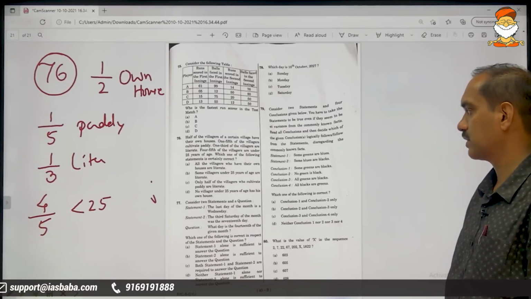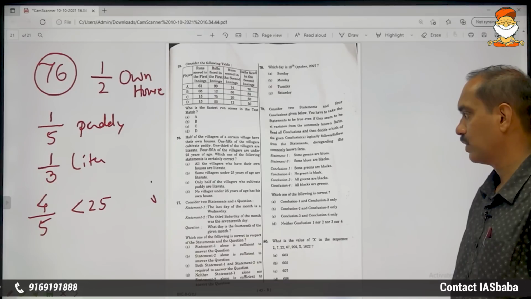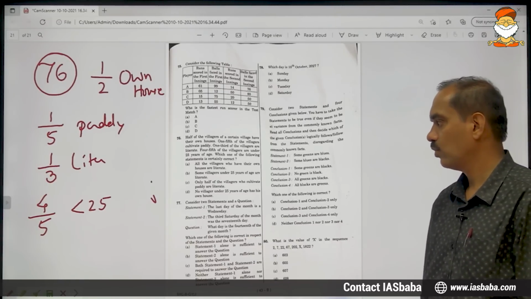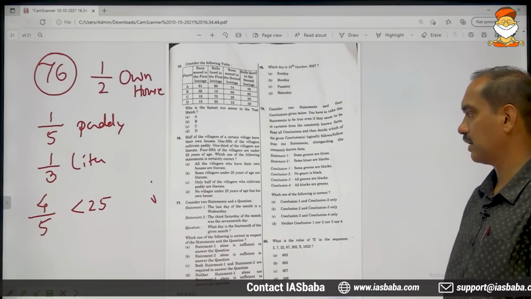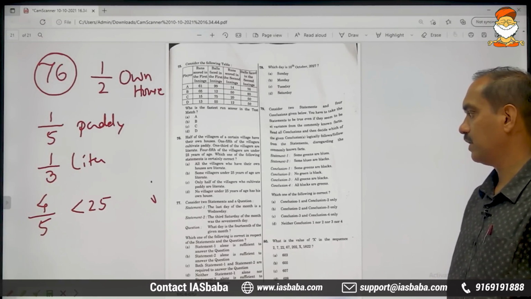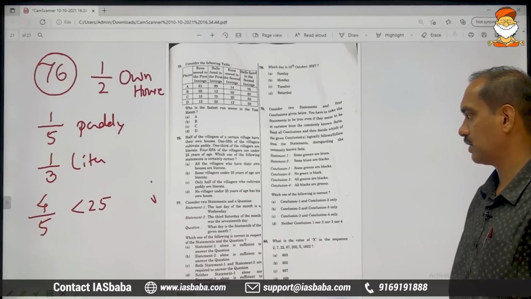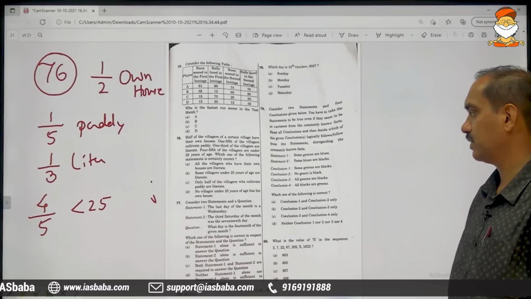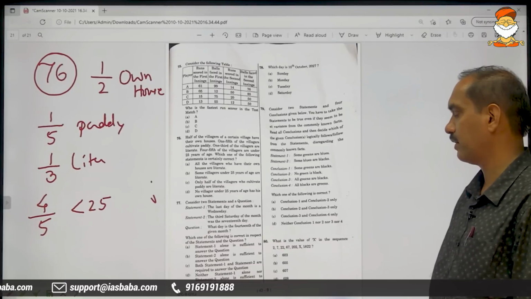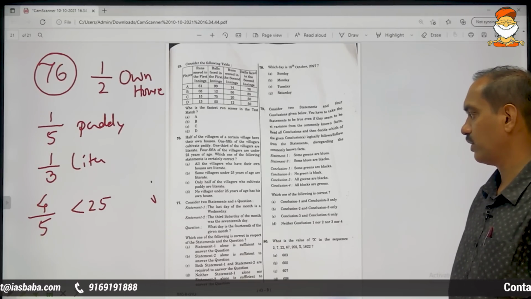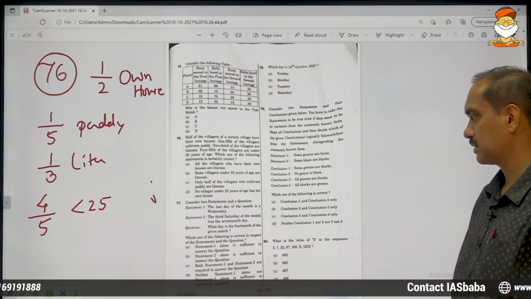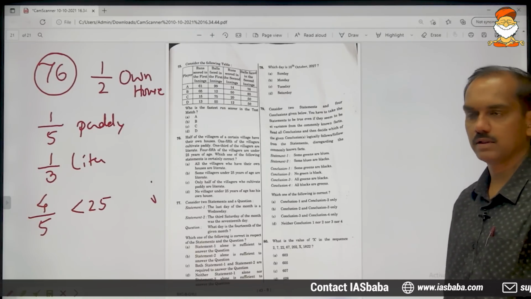Which one of the following statements is certainly correct? All the villagers who have their own houses are literate. Some villagers under 25 years of age are literate. Only half of the villagers who cultivate paddy are literate. No villager under 25 years of age has his own house. These are the options.